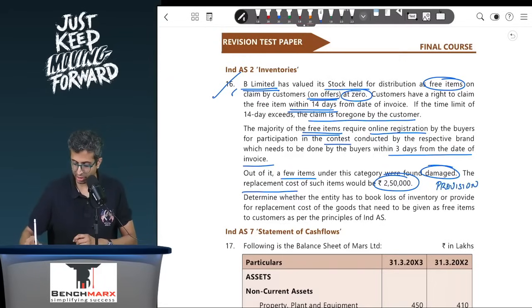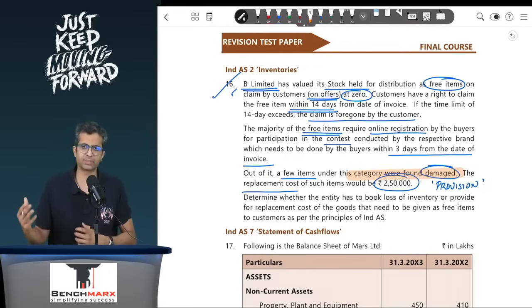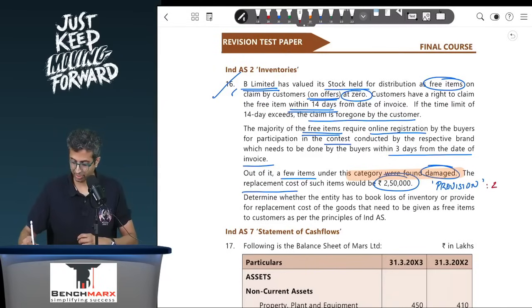Well, yes, there is a present obligation because the products have been found to be damaged. It is not that it is our expectation or anything. They have been found to be damaged, and as a result there would be a provision needed for this 2,50,000 separately. Determine whether the entity has to book loss of inventory or provide for replacement cost for goods that need to be given as free items to the customers as per Ind AS.